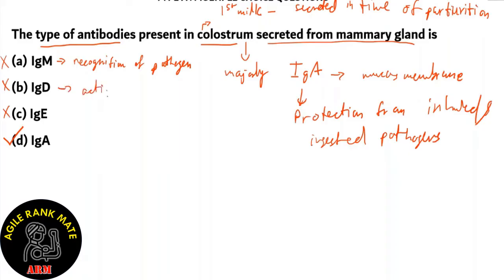IgD, they activate B cells in association with IgM. Again, not a pretty good response for a baby which has weak immunity. Option C, IgE, these produce allergies, and they can be negative to a baby's growth and development. So that's why option D, IgA, is the type of antibody present in colostrum, which is secreted from the mammary glands.